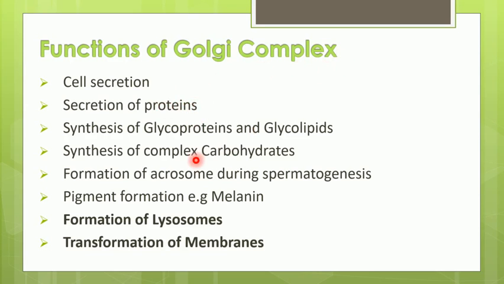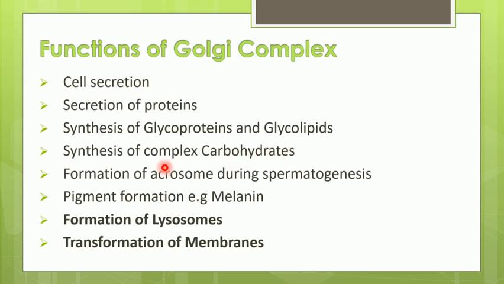Then synthesis of glycoproteins and glycolipids. Glycoproteins means carbohydrate plus proteins, glycolipids means carbohydrate plus lipids. Then synthesis of certain complex carbohydrates which are required for the synthesis of cell wall or cell plate also takes place in the Golgi complex.